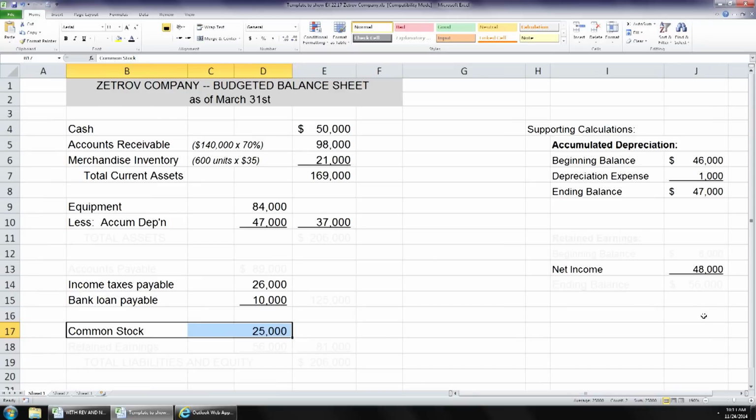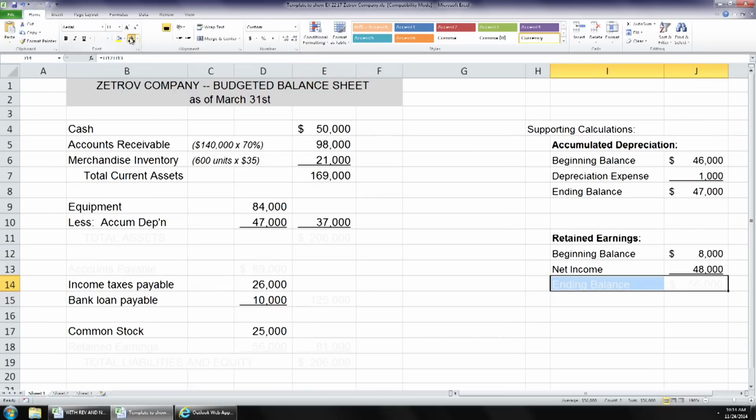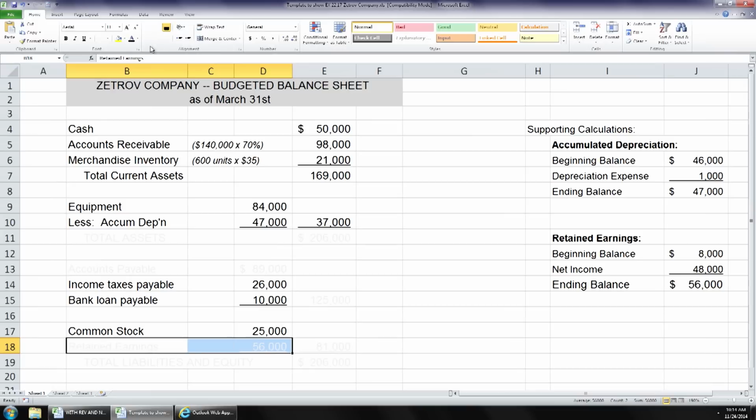Now that was for February, right? So the beginning balance for March of retained earnings is $8,000. We add our net income of $48,000 and we get an ending balance of retained earnings of $56,000, okay? So our retained earnings are $56,000. All right. Oh, what did we forget to put up there?